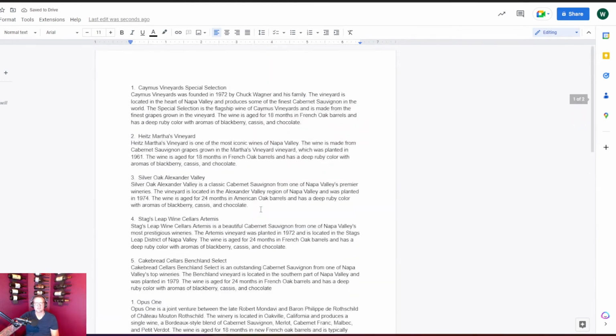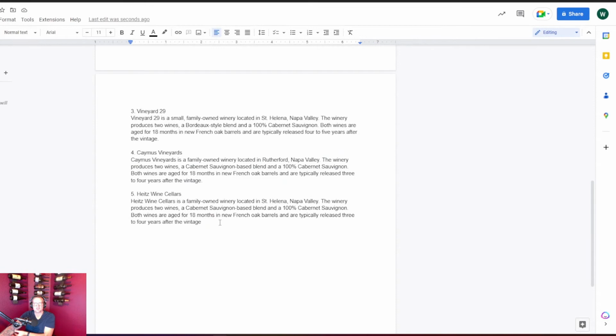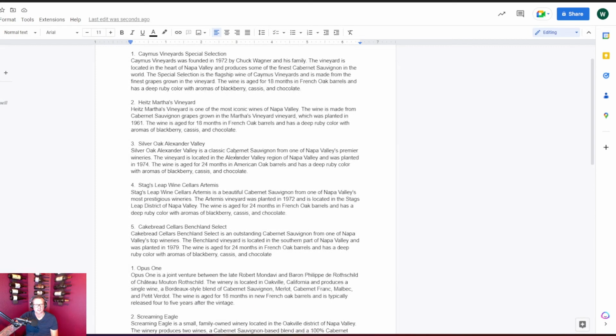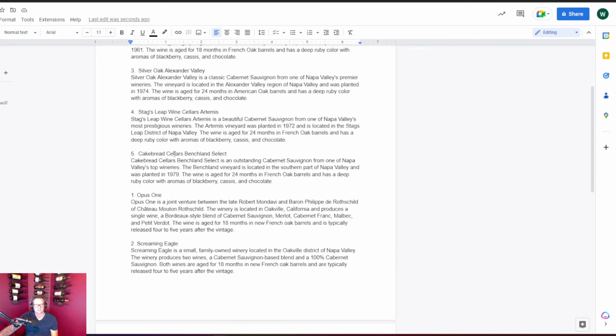So now what I can do is I can choose the best of the best for my blog post about Napa Cabs. So what I would do is I would say, okay, Camus Special Selection, amazing wine, I want to leave that on my list. Heights Martha's Vineyard, amazing wine, I want to leave that on my list. Silver Oak speaks for itself. Stag's Leap Artemis, amazing wine, I'm going to leave that on my list. Cakebread, they make great wines, I'm going to leave that on my list.